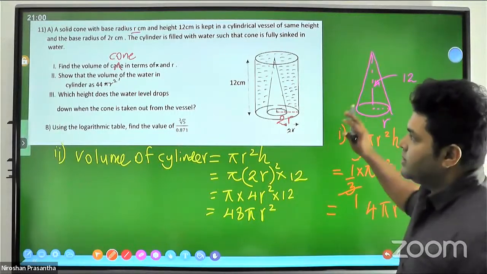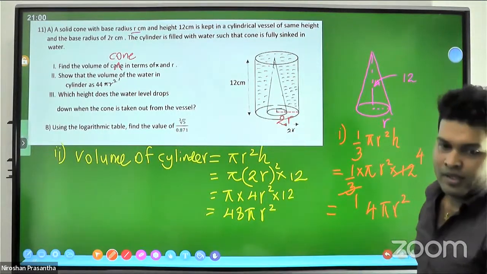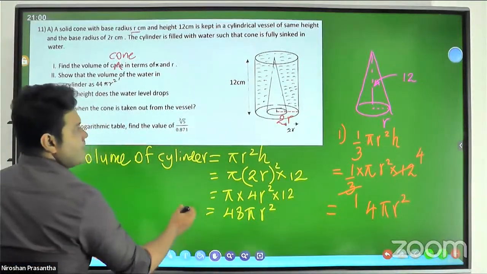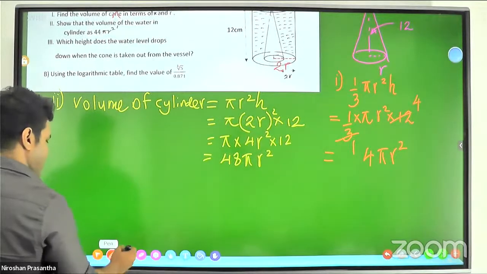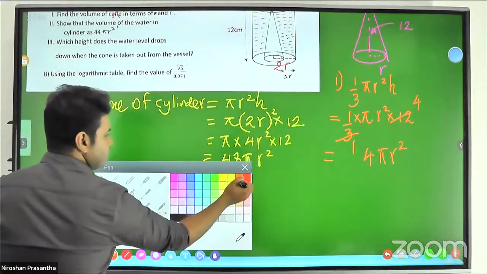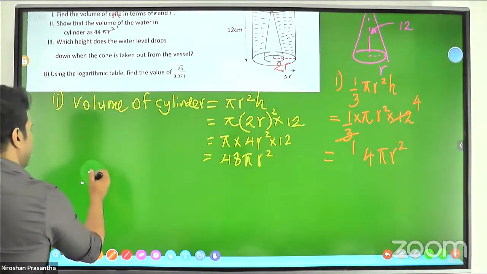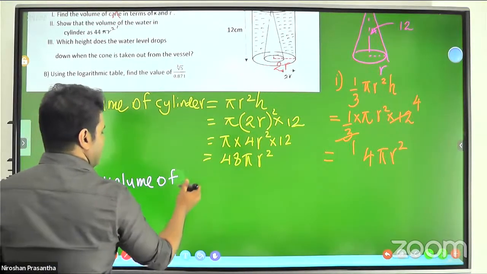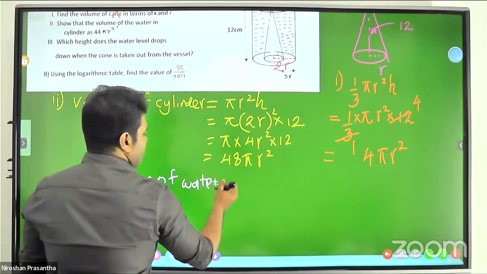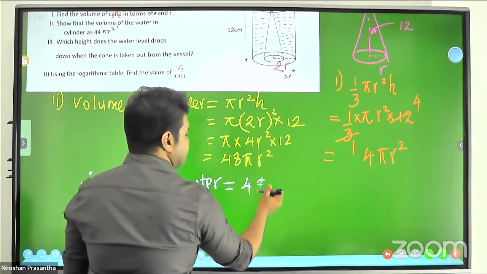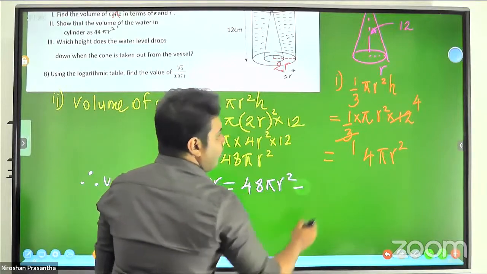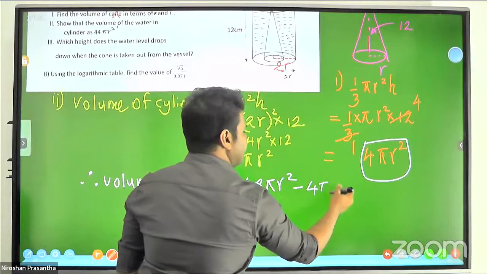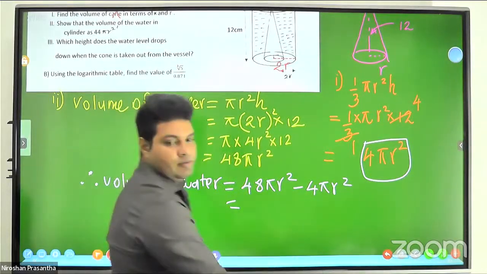But they don't ask about the remaining cylinder, they ask about the volume of the water. Therefore, volume of water, we have to subtract the cone capacity. The cone capacity that we found, 4 pi r square, we have to subtract from this to find the water volume.